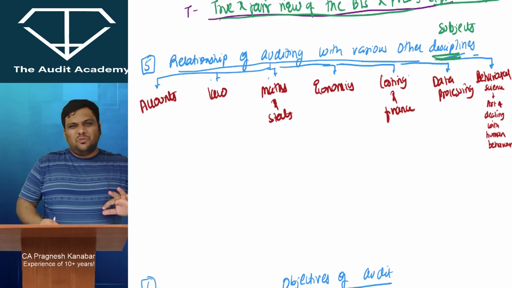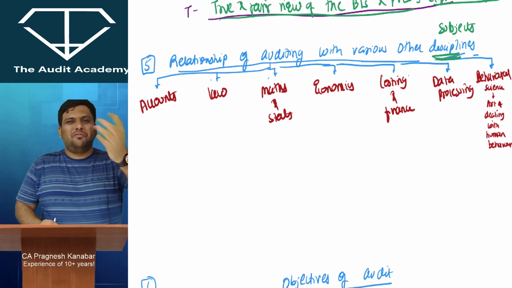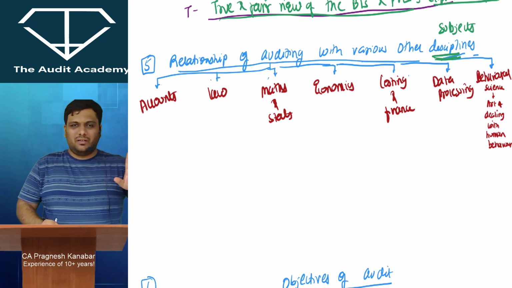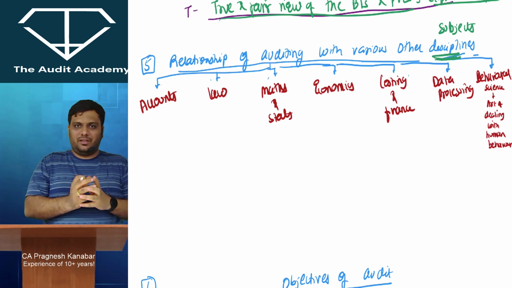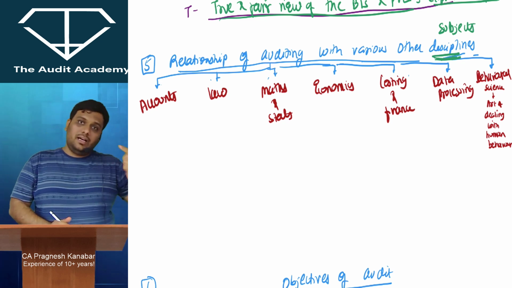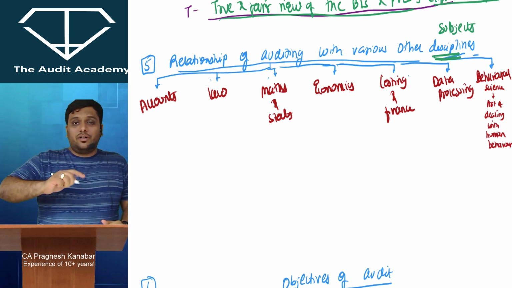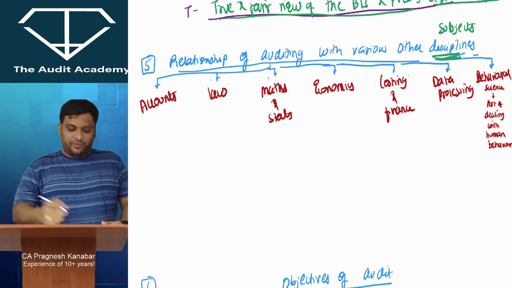Only two lines. You have to just explain the relationship. They will just ask you any four, any three. They'll give you one mark. But you have to relate it with audit subject. For example, audit and accounts. So you need to conduct audit of financial statements. That is why you need knowledge of accounting principles.